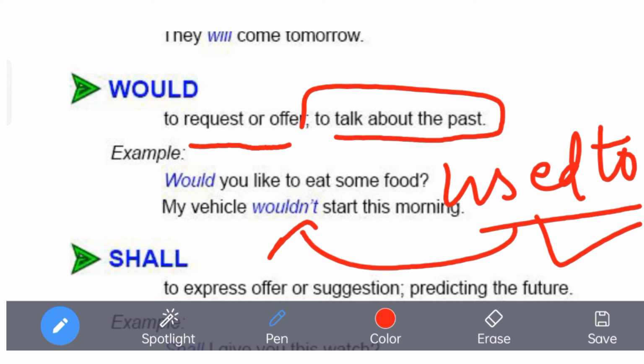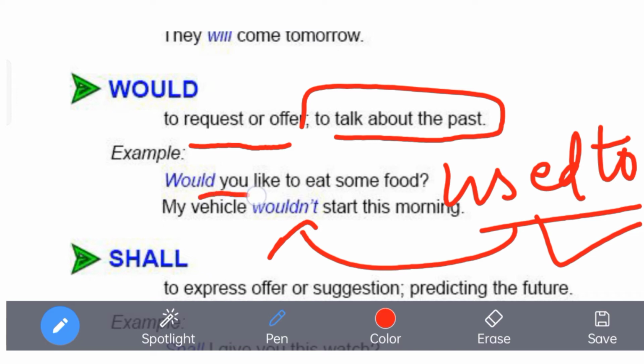I would go with my friends to the beach, and we do a lot of fun activities. We used to, or we would play volleyball, creating our own net over there, and we started playing, or we would start playing. That means we had the habit of doing so in the past. So to talk about the past, we can use would.